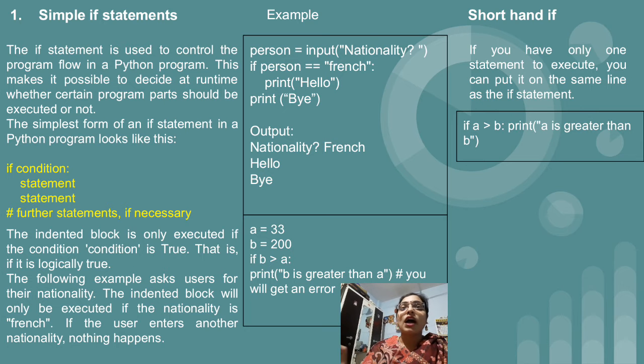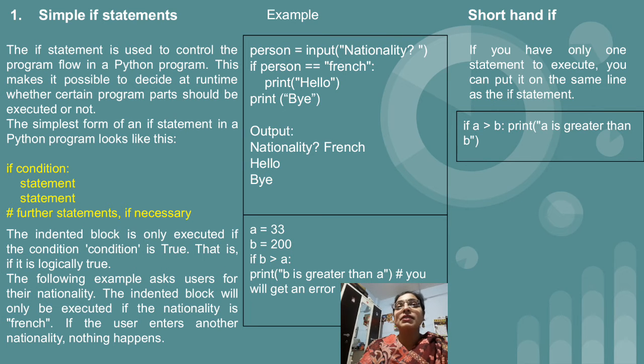After the tab, whatever statements are present after the if condition will be considered as a part of the if. If you notice in the syntax, the further statement, if necessary, is started just below the if. Its indentation is not below the statement keyword, it is below the if, which means that part is present outside of the if.